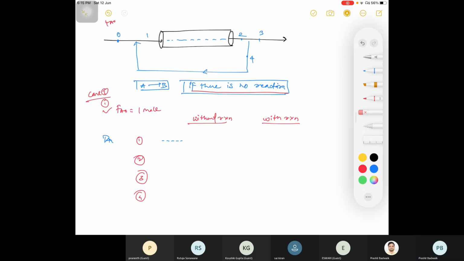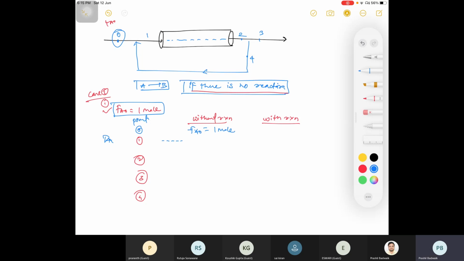You write here the points: this is 0, this is 1, 2. Without reaction, what is your molar flow rate at point 0? That is your Fa naught, which is equal to 1 mole without reaction.